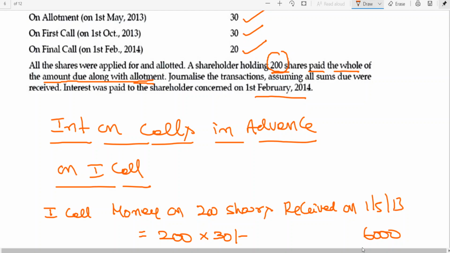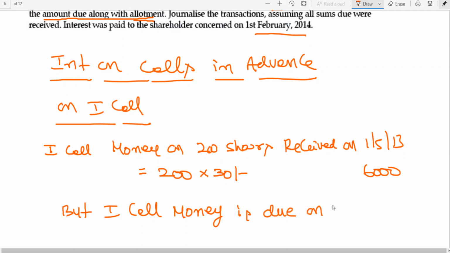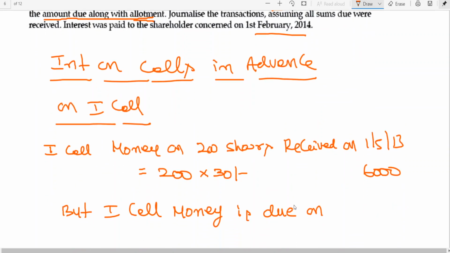200 into 30. It is coming to 6,000. But first call money is due on, you can see when first call money is due, 1st October 2013.